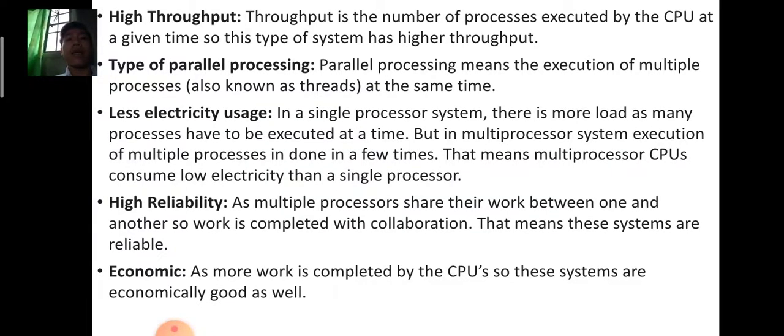High reliability, as multiple processors share their work between one another, so work is completed with collaboration. That means the systems are reliable. Economic, as more work is completed by the CPU, so these systems are economically good as well.